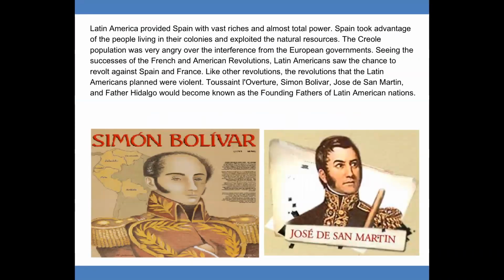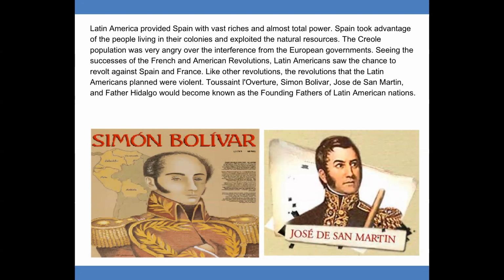Latin America provided Spain with vast riches and almost total power. Spain took advantage of the people living in their colonies and exploited the natural resources. The Creole population was very angry over the interference from the European governments. Seeing the successes of the French and American revolutions, Latin Americans saw the chance to revolt against Spain and France. Like other revolutions, the revolutions that the Latin Americans planned were violent.